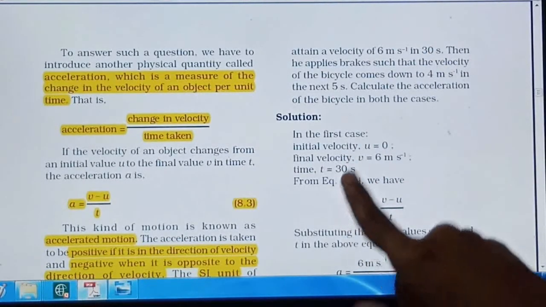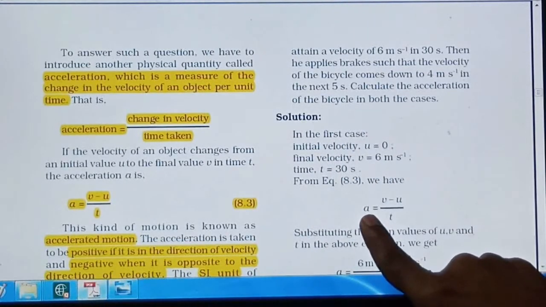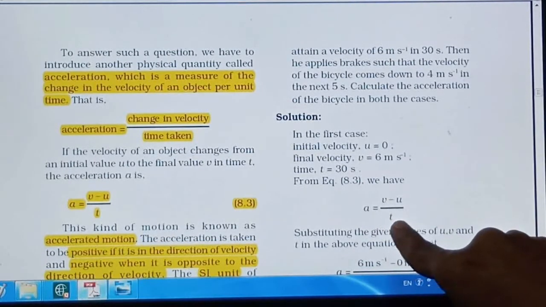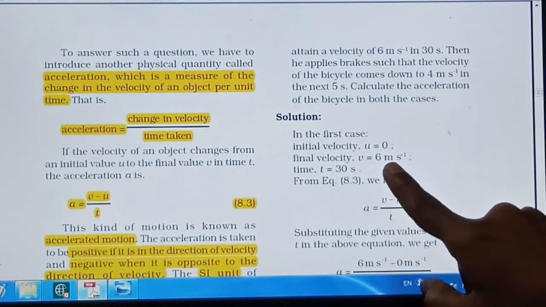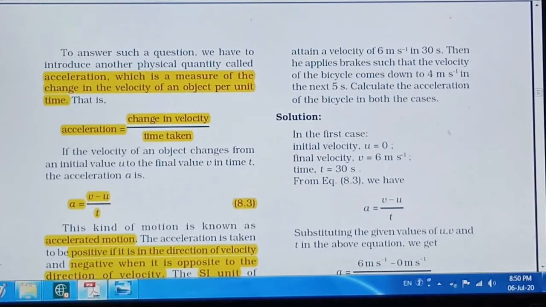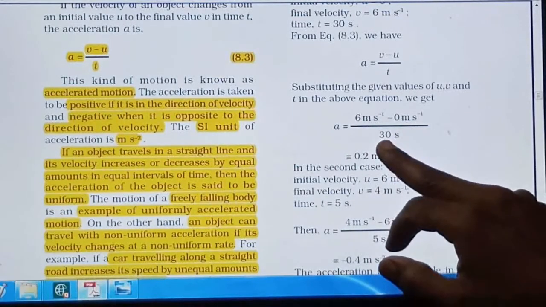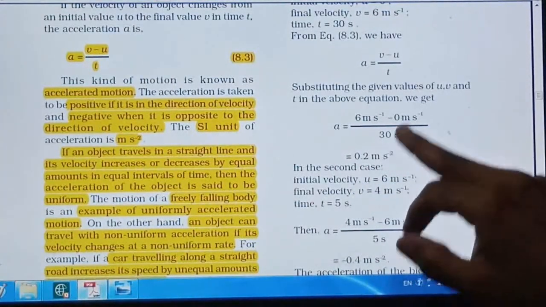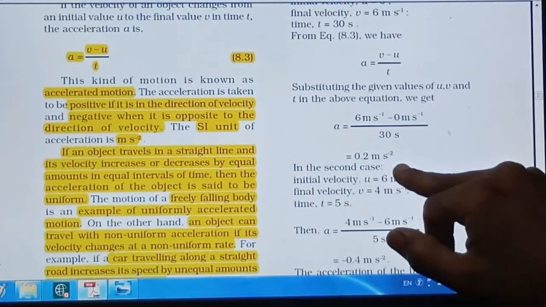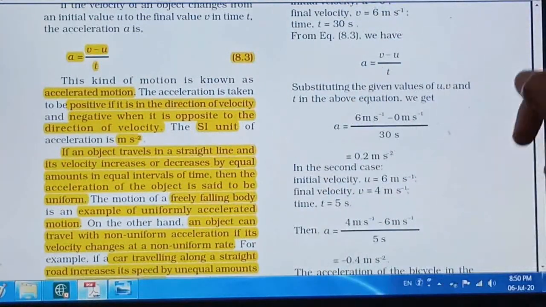Now we should keep all these values in the equation. The equation is a is equal to v, that is final velocity, minus initial velocity, upon time. The final velocity is 6 meter per second, initial velocity is 0, time is 30. By substituting all the values, we get a is equal to 6 minus 0 upon 30. So here we get the answer: acceleration is 0.2 meter per second squared. So this is the first case, whenever the velocity is increasing.